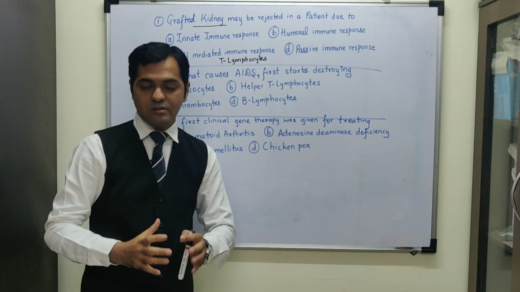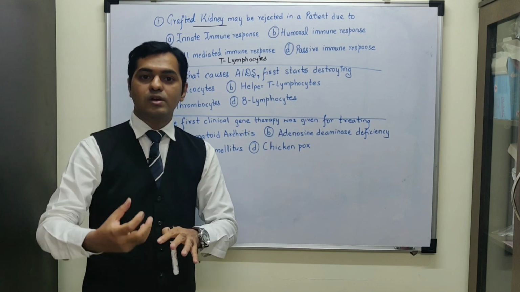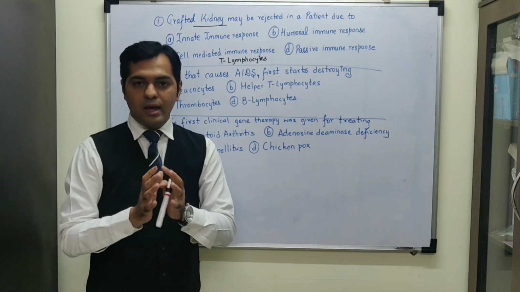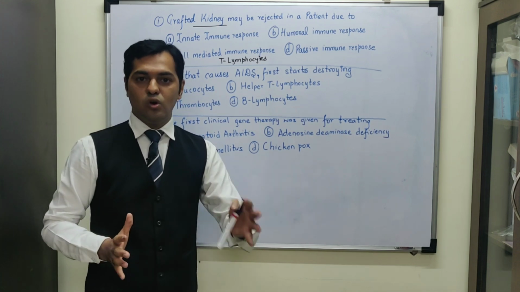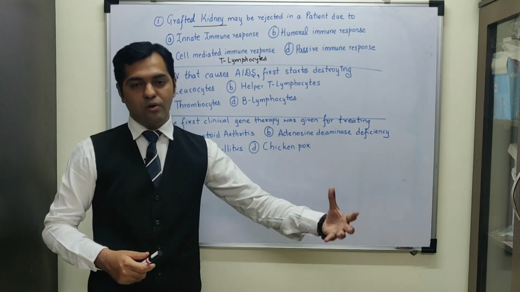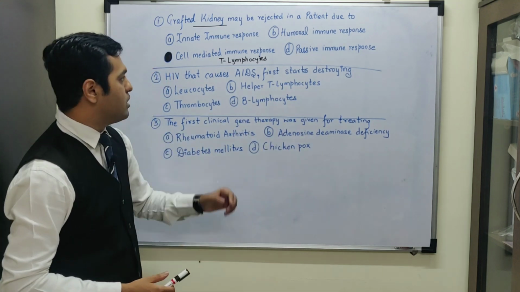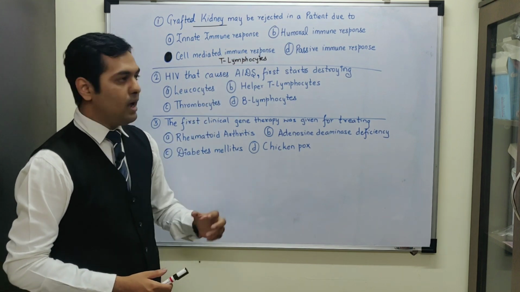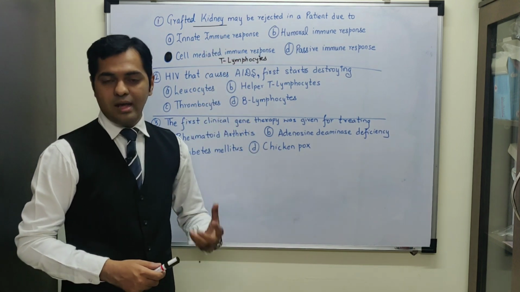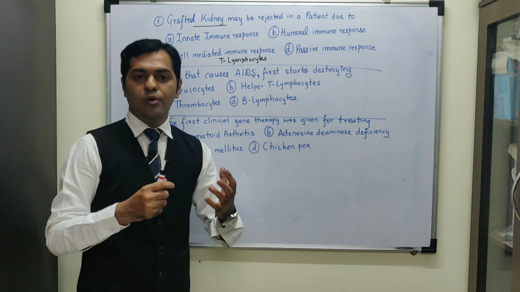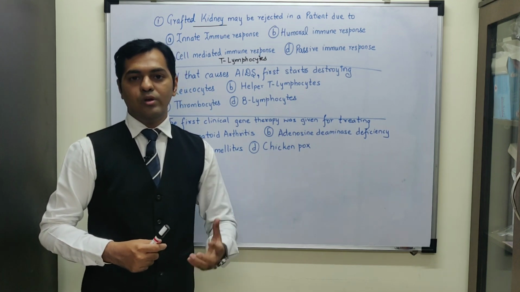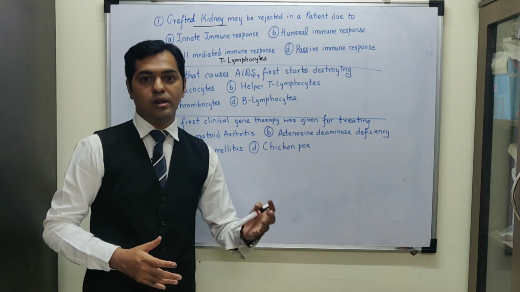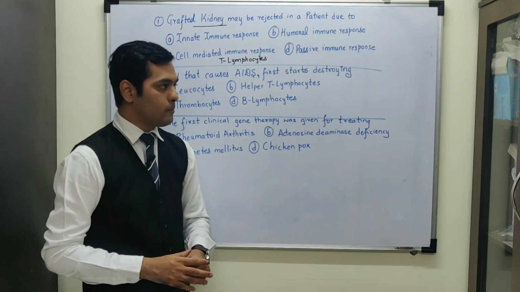Now these T lymphocytes produce clones of T cells, and specifically it is the suppressor T cells which suppress the entire immune system against our own cells. So it does not allow our own cells to be destroyed, and it discriminates between self and non-self. But whenever a foreign organ has entered, these T lymphocytes will generate the cell mediated immune response and the organ may be rejected. That is why to such a patient we administer immunosuppressant drugs. One example is cyclosporin A, which is an immunosuppressant drug.